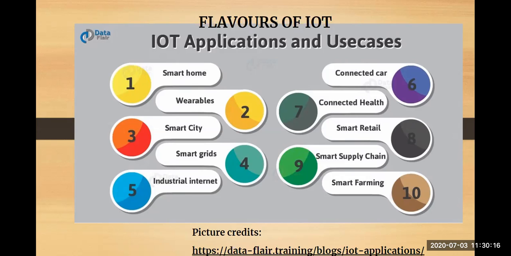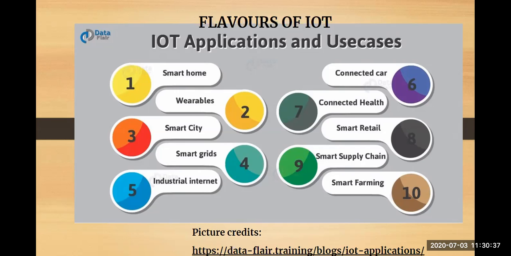Next comes smart retail. When I talk about smart retail, it refers to using smart retailing techniques with IoT. Here you will have tiny embedded cameras that will capture the user preferences and their taste, and accordingly they will give you the analysis of your retailing. So that is your smart retailing.